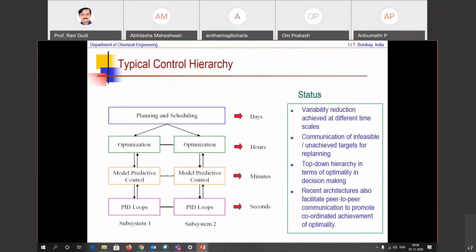I think most of you must already be aware of this, that there is a control hierarchy to minimize variability. The variability reduction is achieved at each of these scales. At the fastest scale here in the order of seconds, minutes, hours, days. Okay? Normally, as we know, this is